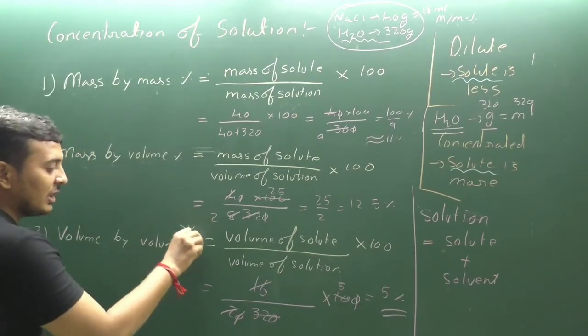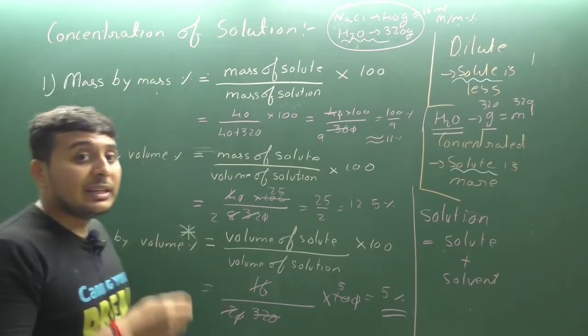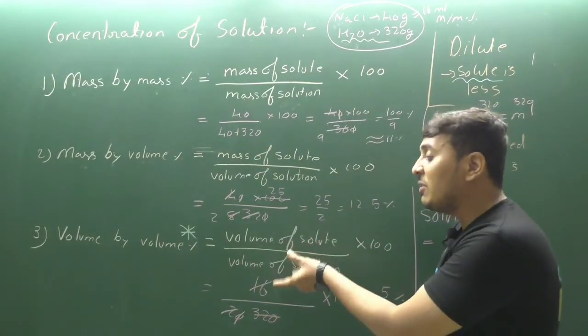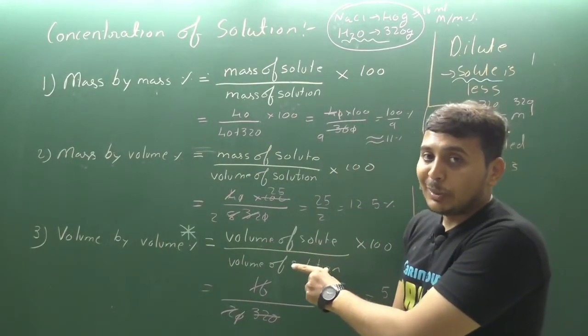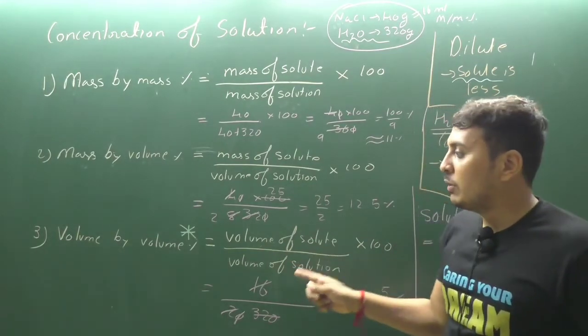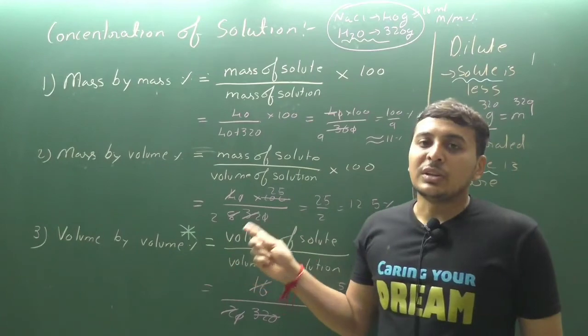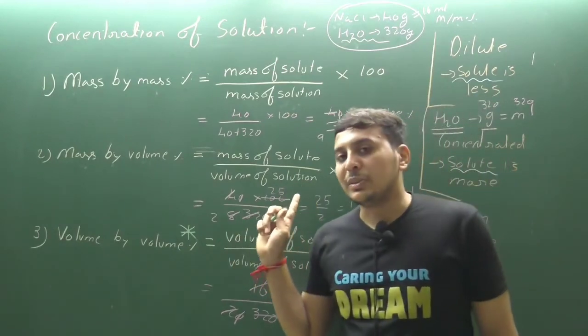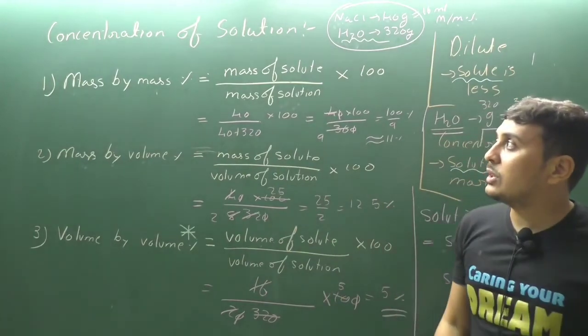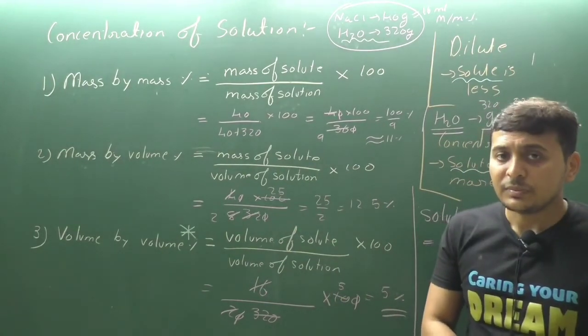This is totally hypothetical. I have taken the value of my own. This last question that I have solved, that is my own. It doesn't mean that the volume of NaCl is 16 gram. Just to show you, if the volume of solute is given, then and only then we are able to find the concentration of solution by the volume by volume percentage method. Clear? So this is the concentration of solution.